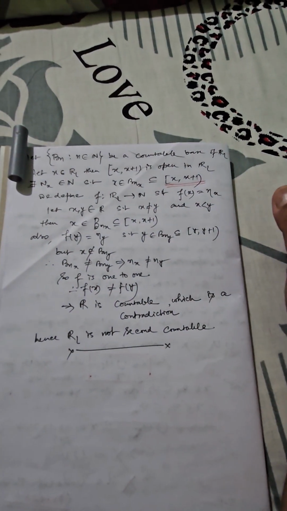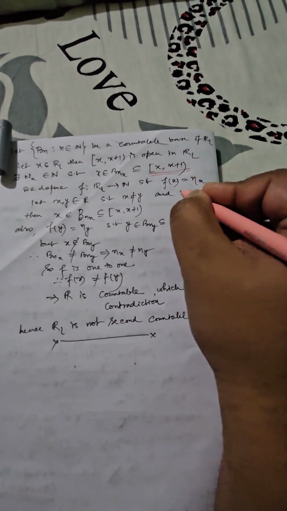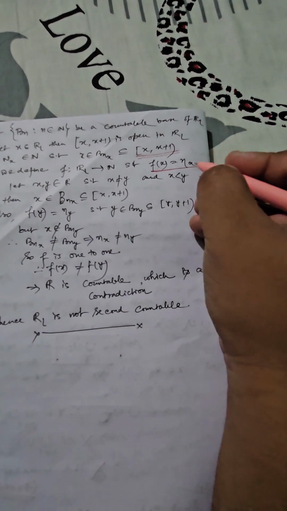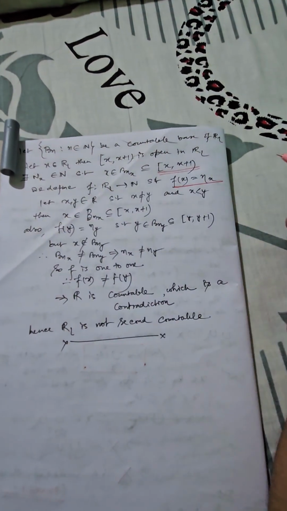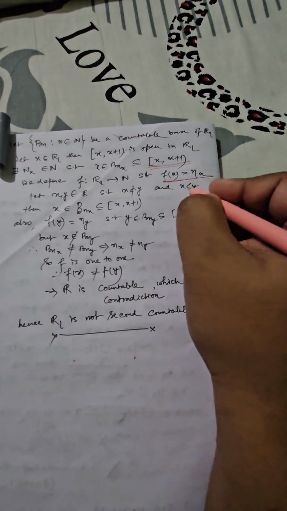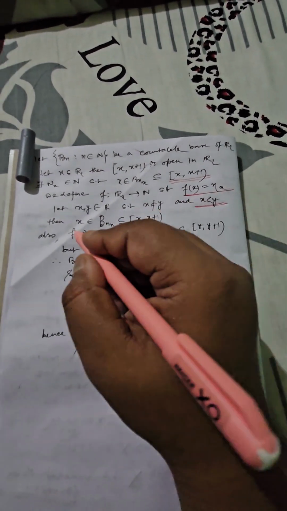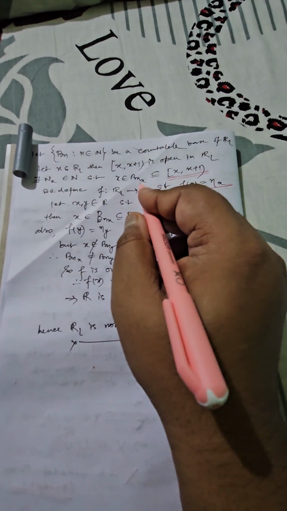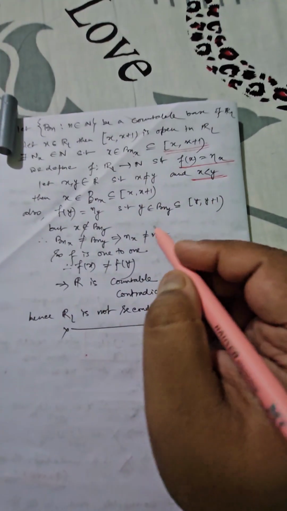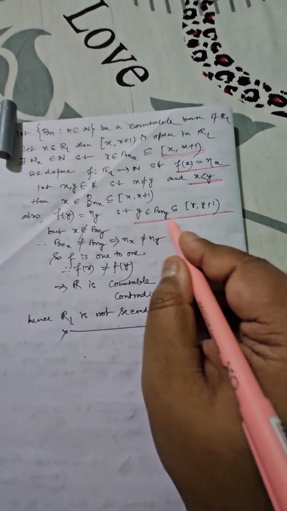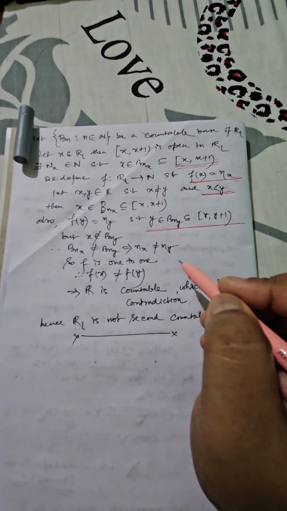Now let us try to define a mapping f maps from R_L to N, satisfying the criteria f(x) is equal to n_x. I am not saying this is eta x, it is n_x. Now x, y belong to R. Suppose they are distinct with the property x less than y. So x belongs to B_{n_x} as per our construction, which is a subset of this. Similarly, f(y) should be equal to n_y. This is not eta y, I repeat. So y is also a member of B_{n_y}, which is a subset of [y, y+1).